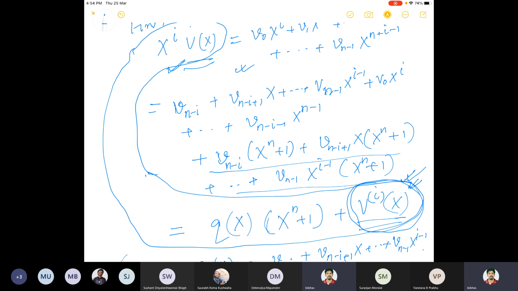what is the minimum degree of a cyclic code? That means if we have the cyclic code C, what is the polynomial which has minimum degree, and how many such polynomials are there? A second question could be: if I identify the code polynomial having the minimum degree, then from that polynomial, can you construct the other polynomials using the algebraic procedure with this particular formula? We'll talk about that tomorrow.